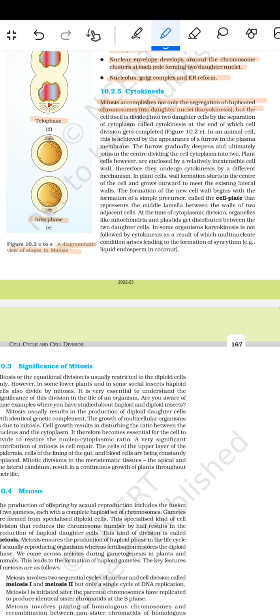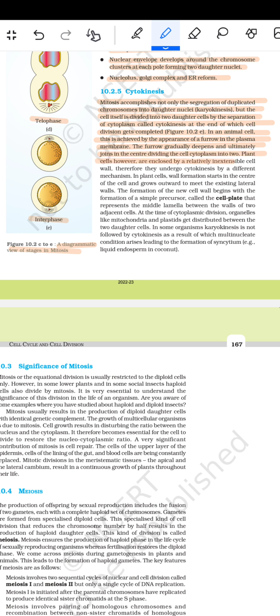तो mitosis accomplishes not only the segregation of the duplicated chromosomes into the daughter nuclei, karyokinesis, but the cell itself is divided into two daughter cells by the separation of the cytoplasm called the cytokinesis, at the end of which cell division gets completed. In an animal cell, this is achieved by the appearance of a furrow in the plasma membrane. The furrow gradually deepens and ultimately joins in the center, dividing the cell cytoplasm into two.